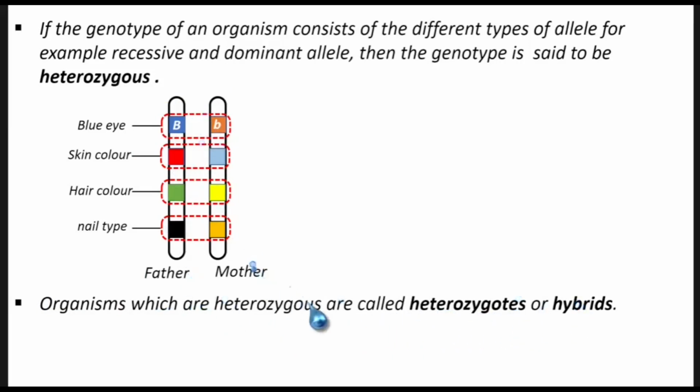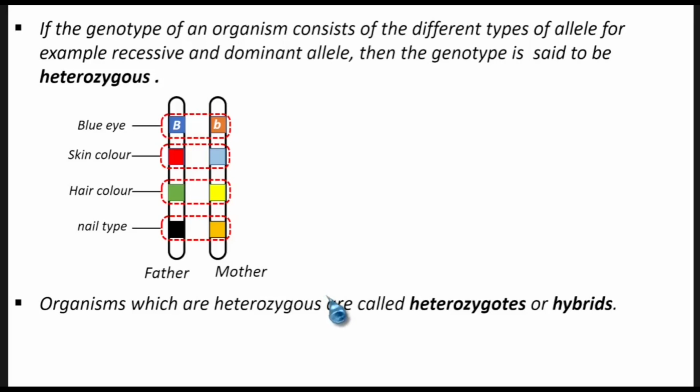So these are hybrids. When you hear the word hybrid, when you are breeding and you want a hybrid, what it means is you get two different organisms, maybe of the same species, but they have different genetic makeup. Then you breed them so that you gain some genes from this organism and others from the other, so that you have different genes or alleles in the new organism that will be formed.